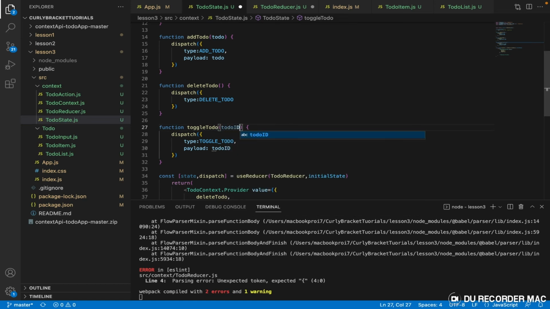So when we have completed a particular to-do or task, we want to toggle it, right, to mark that we have completed that task. There might be up to 10 items in that list. How will our application know which particular item to toggle?